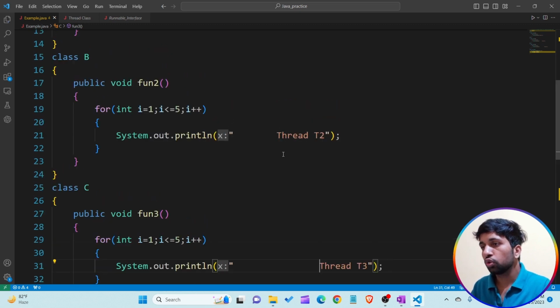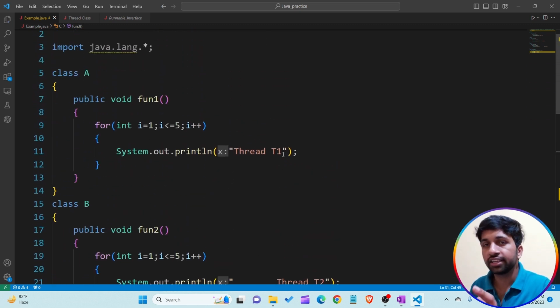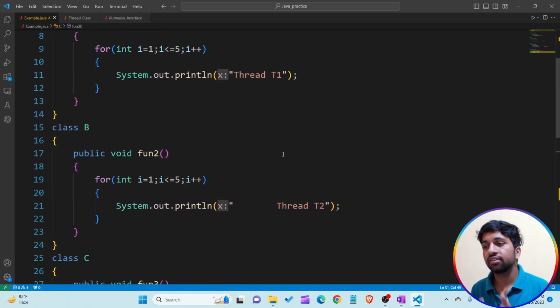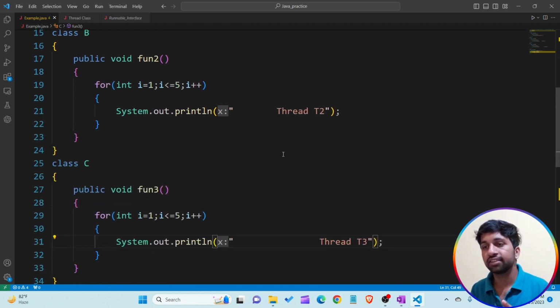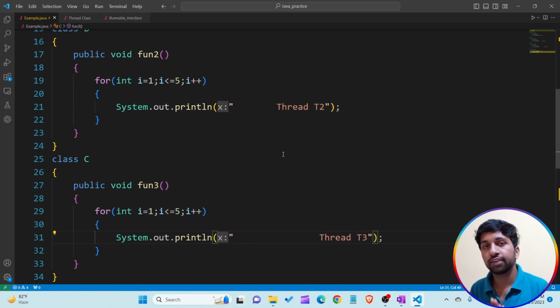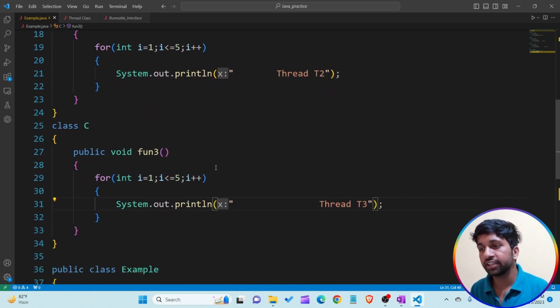So I am creating class A that contains the fun1 method, and the fun1 method contains some line of code that I want to execute with the help of thread t1. Class B contains some line of code that I want to execute with the help of thread t2. Class C contains some line of code that I want to execute with the help of thread t3.